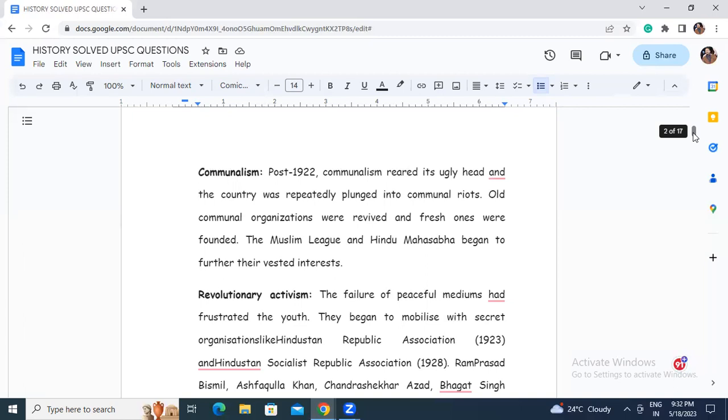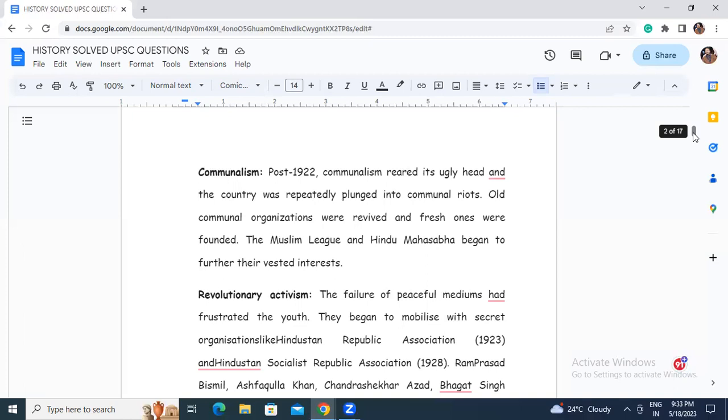So communalism, we can also consider communalism a kind of ideology where the main motive was to plunge India into different types of communal riots. And that happened post 1922 when early communal organizations revived and a few fresh ones were also founded, and the Muslim League and Hindu Mahasabha are such organizations who now began to further their vested interest through this communalism ideology.